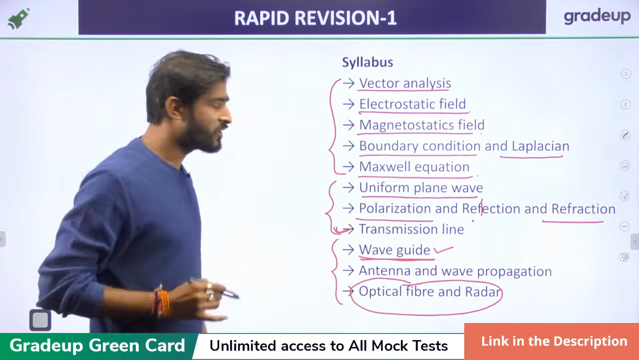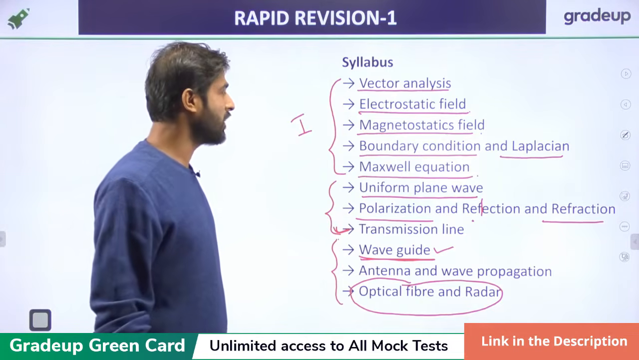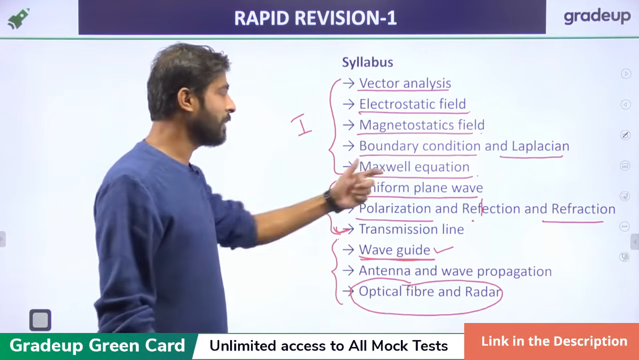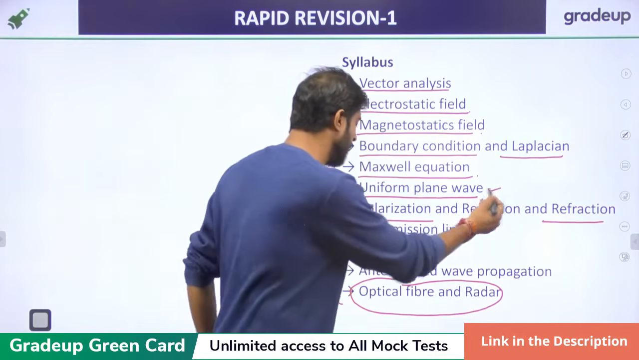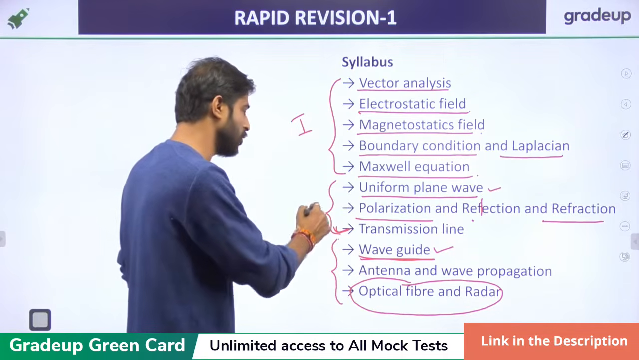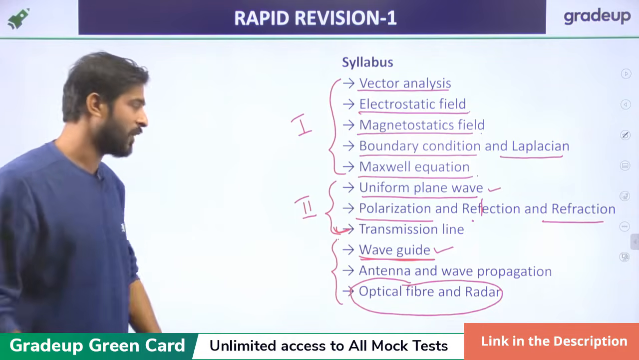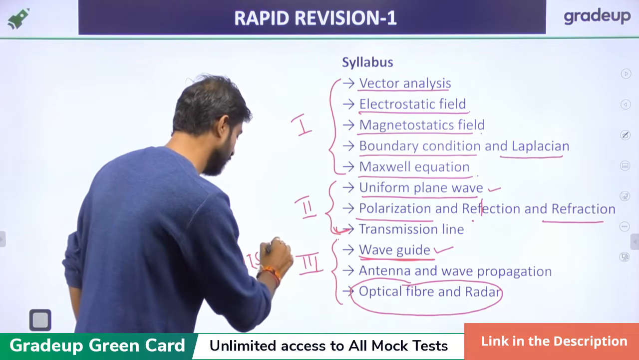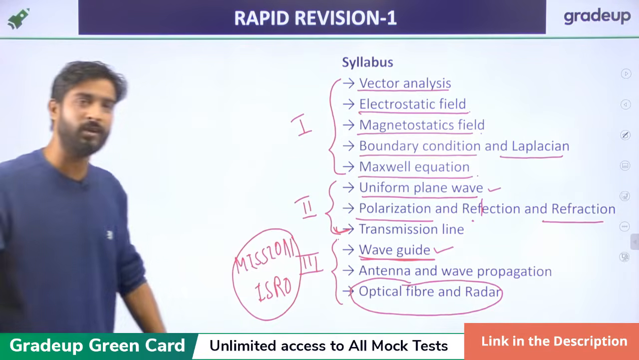In this class, we will discuss the first portion: vector analysis, electrostatic field, and magnetostatic field in very brief, then boundary condition and Laplacian, and Maxwell equation. But in tomorrow's class, we'll discuss the uniform plane wave, what polarization is, what reflection is, and the transmission line, in the second section. And the waveguide, antenna and wave propagation and the optical fiber we'll discuss in the third part, in mission ISRO.